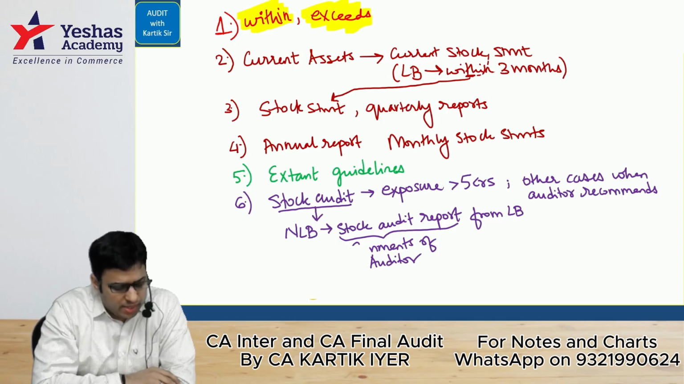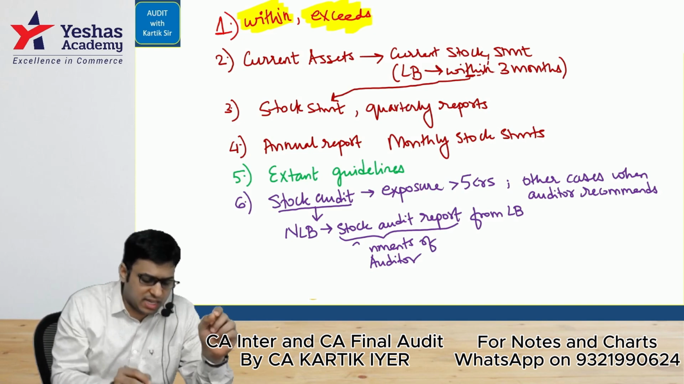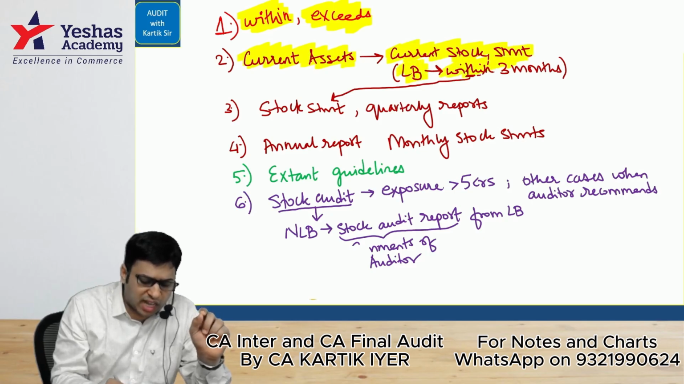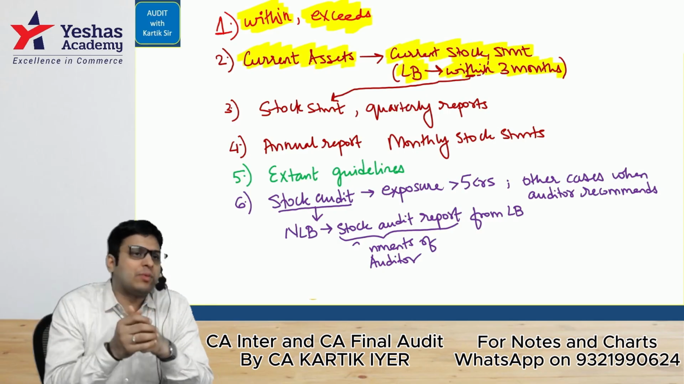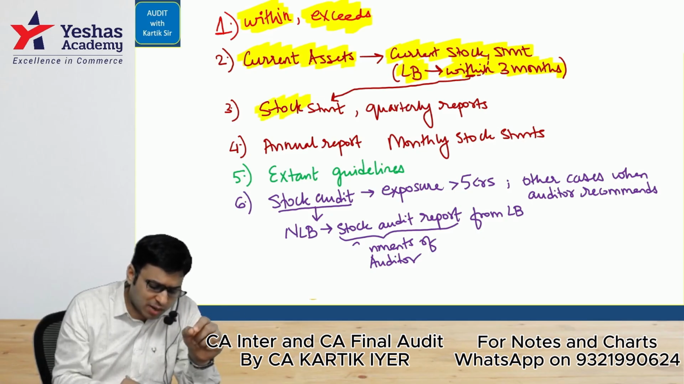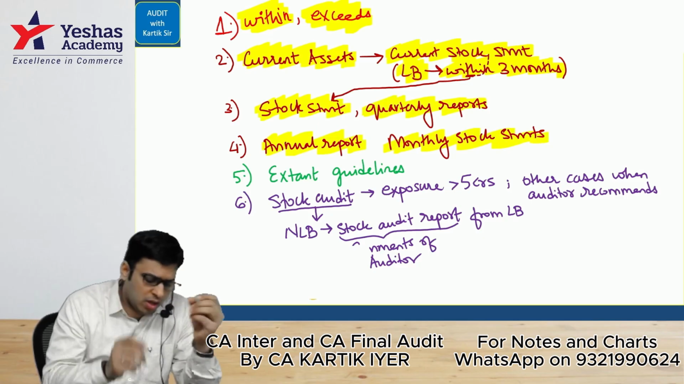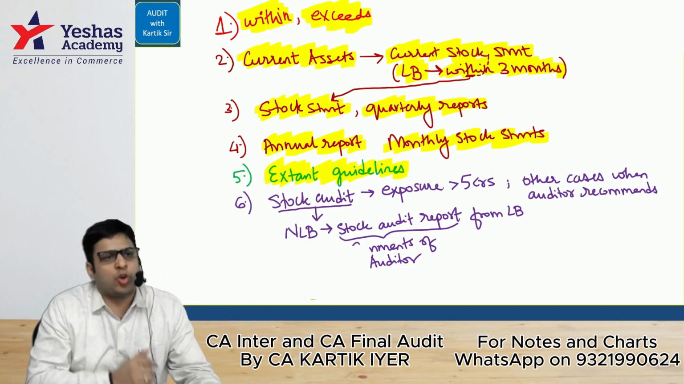Normally, whenever a businessman comes to ask for drawing power, we should check the current assets very, very carefully, especially the current stock statement. Especially for large borrowing, we should check the current stock statement within the last 3 months only. Any current stock statement checked which is before 3 months will be considered irregular. Next, the bank will check the stock statement, quarterly reports, annual report, and monthly stock statements to decide the drawing power limit. We have to check the extant guidelines, which are nothing but the policies made by the directors in relation to the drawing power and the sanction limit.